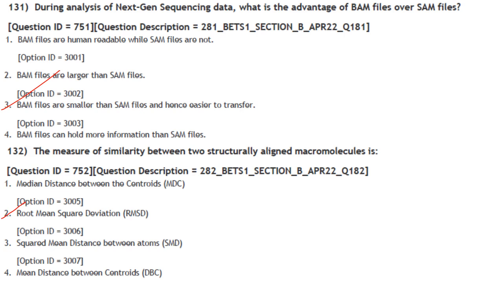BAM files can hold more information than SAM files. That is also not correct. So the advantage of BAM files over SAM files is that BAM files are smaller than SAM files and hence easier to transfer.